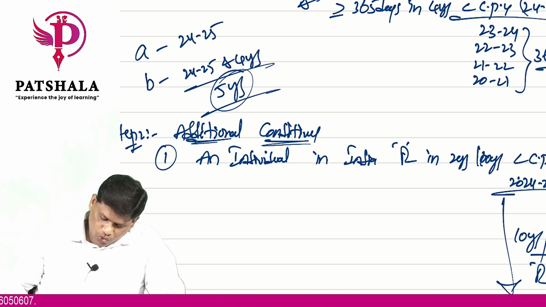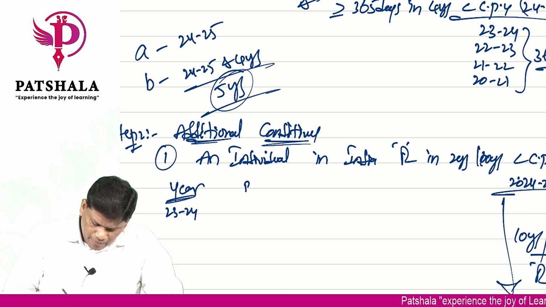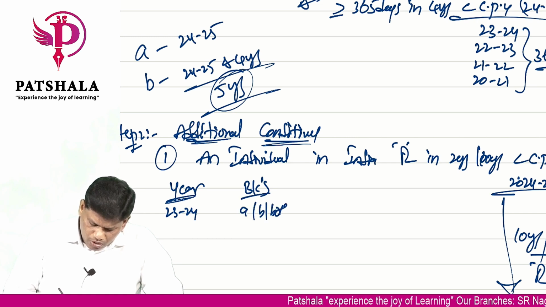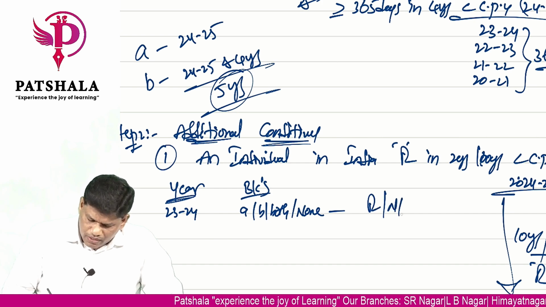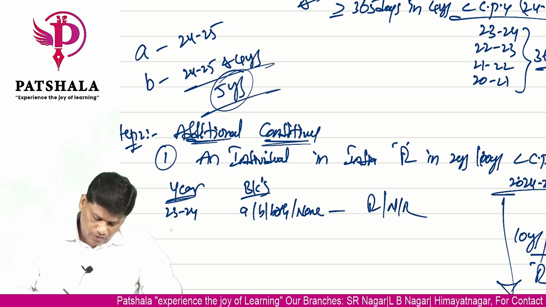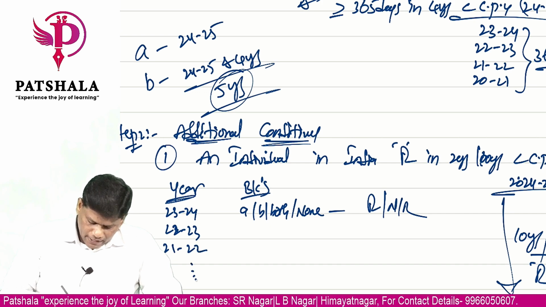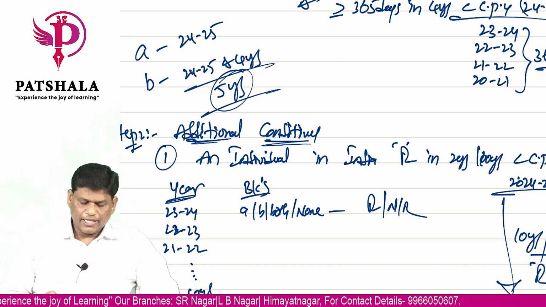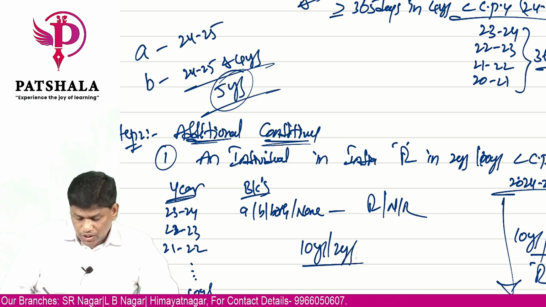Okay. So what should I do to check that? You take a year like 23, 24. Check basic conditions A or B or both or none. Based on that, you say whether he is resident or non-resident. Follow the same for 22, 23, 21, 22. Like that, you do it for how many years? 10 years. When you check like that for 10 years, in that, at least for 2 years, he should be